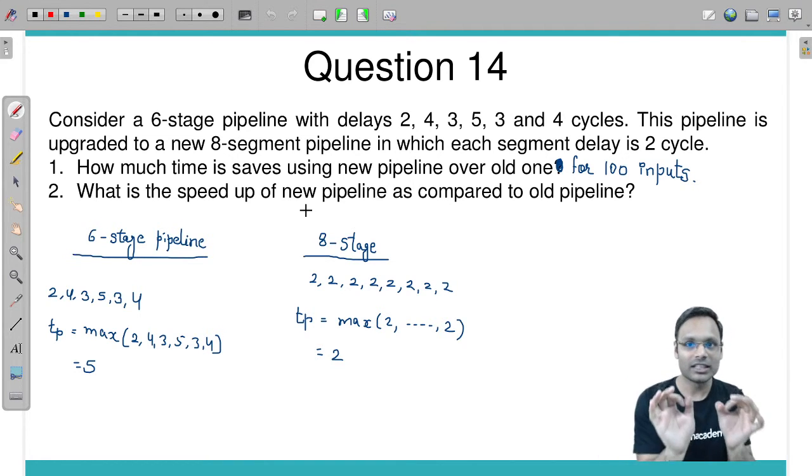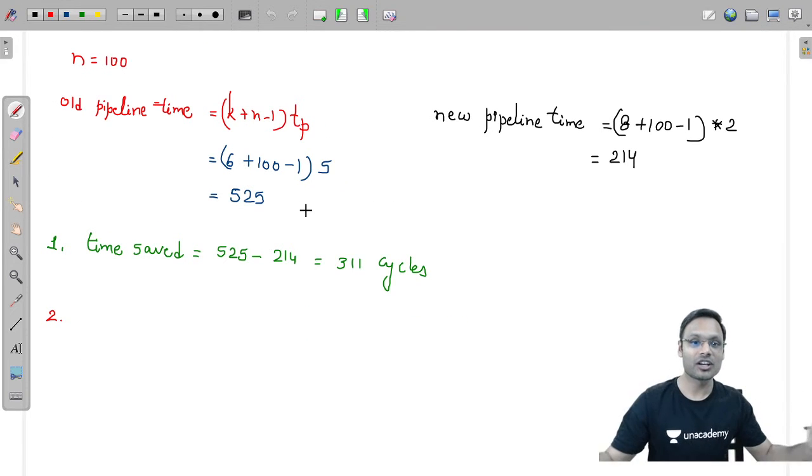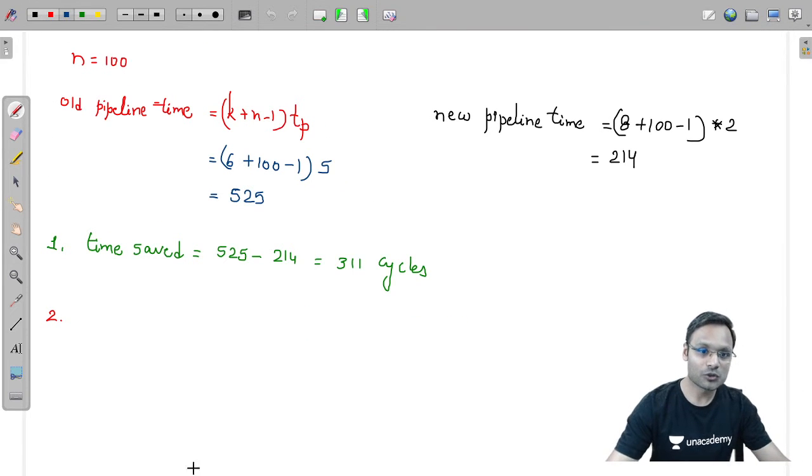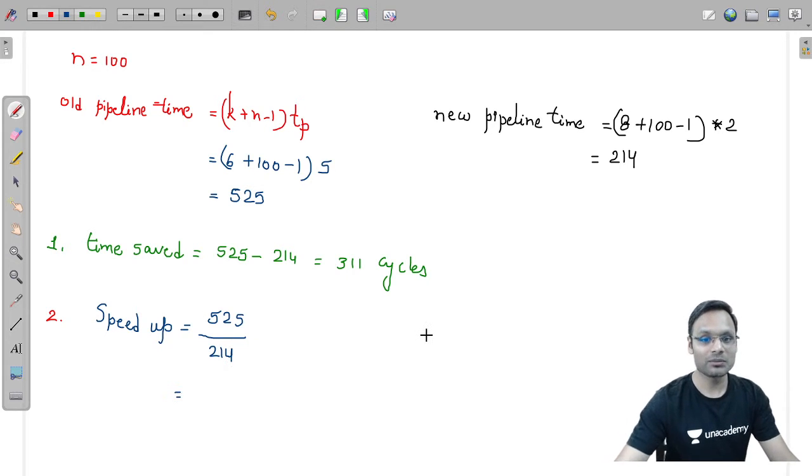You might have heard this particular formula in my classes. मैंने classes में YouTube पे भी बताया है कि this is the general formula for the speed up. So speed up will be equal to slower technique time divided by faster technique time. In this case, slower is the old pipeline time 525 divided by faster technique time 214. Can you get me the answer for this?